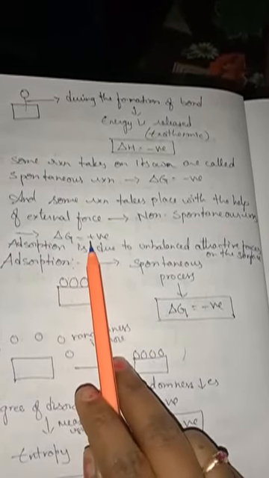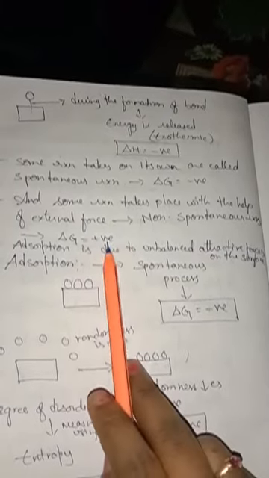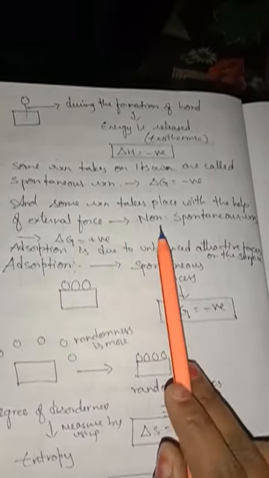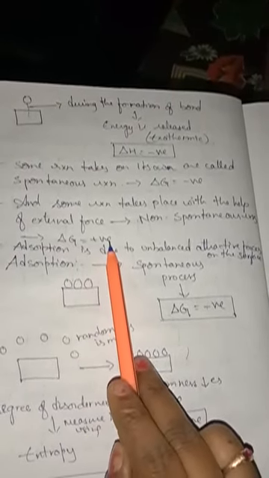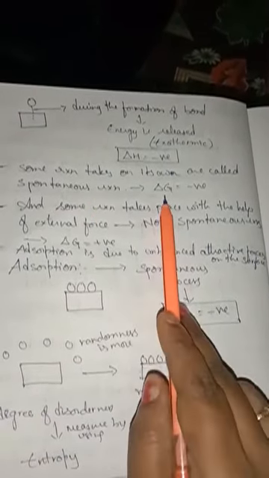So such type of reactions are called non-spontaneous. For non-spontaneous reactions, delta G will be positive. These values are very, very important, children. Listen carefully. For a non-spontaneous reaction, the delta G value is positive, and for a spontaneous reaction, the delta G value will be negative. Why? Because they are taking place on their own.